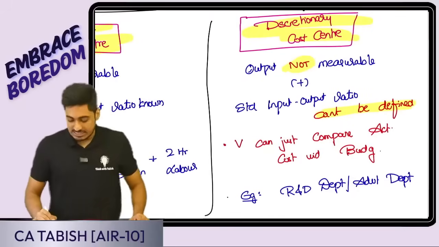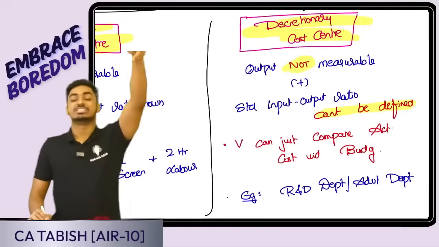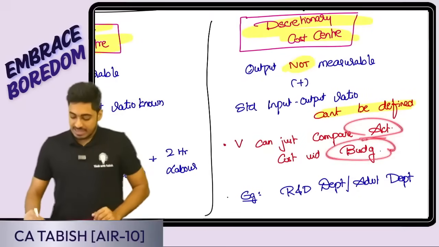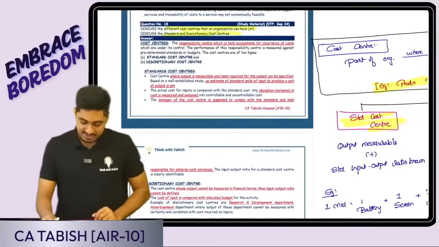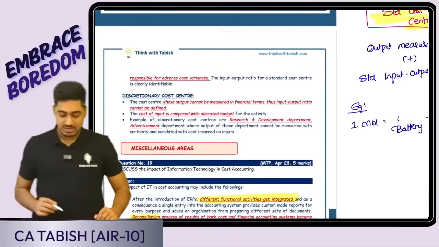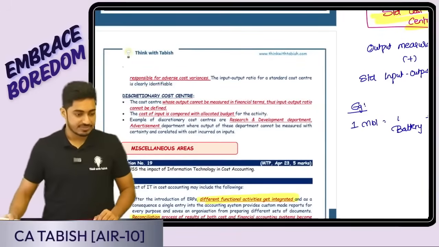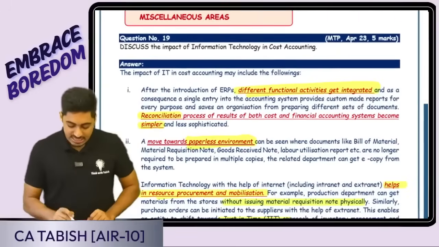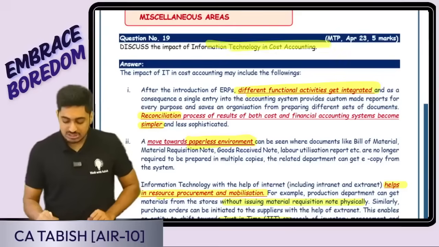Is this clear? Yes, here the only thing we can do is set an estimated budget, and I can just compare the actual with the budgeted cost. Is this clear, everyone? Cost center is given, standard cost center, you guys can read it once. Discretionary cost center also, you guys can read it once. Is this clear, everyone? The next thing is the impact of information technology on cost accounting.